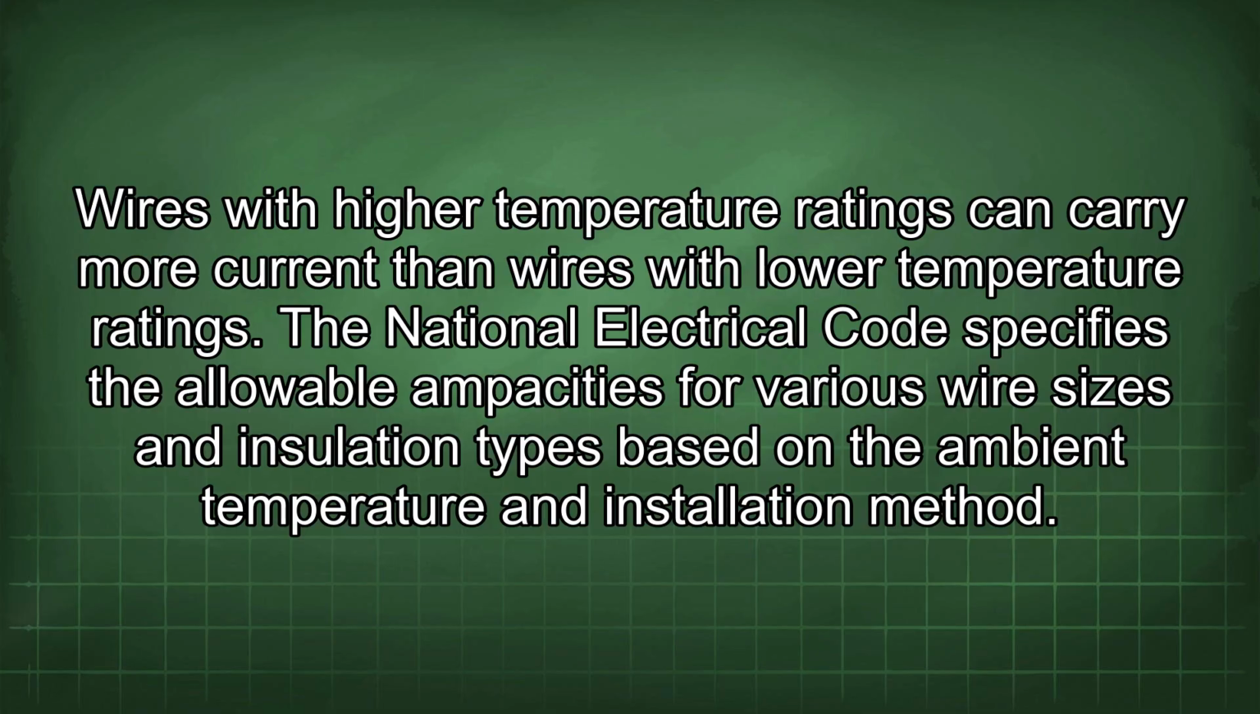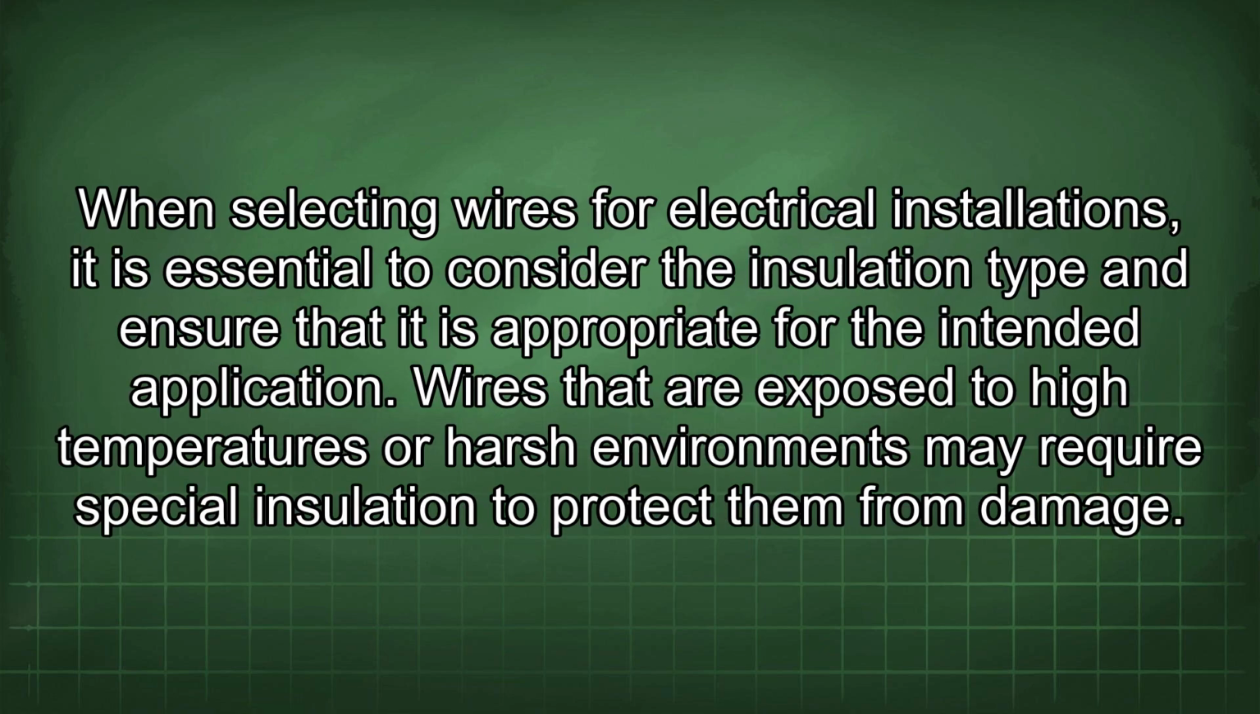The National Electrical Code specifies the allowable ampacities for various wire sizes and insulation types based on the ambient temperature and installation method. When selecting wires for electrical installations, it is essential to consider the installation type and ensure that it is appropriate for the intended application. Wires that are exposed to high temperatures or harsh environments may require special insulation to protect them from damage.